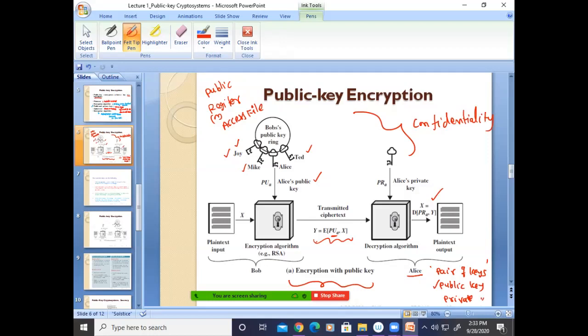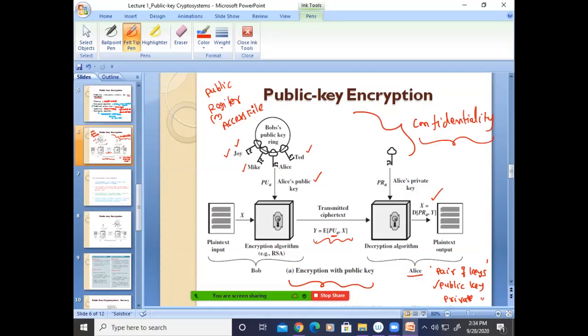Suppose Bob needs to send the information. He will use the public key which is generated by the receiver. That is important. If we use the same public key which is generated by Bob, that concept is different. If the receiver side public key is used for the encryption, that will provide confidentiality. The information is confidential, right?